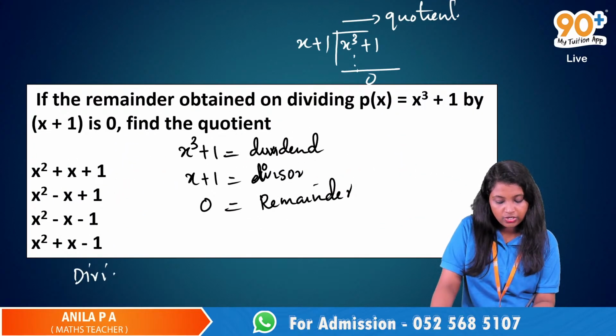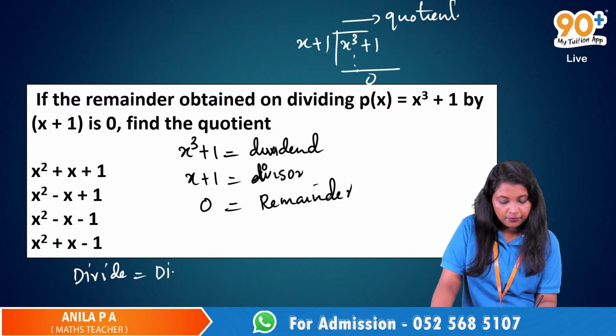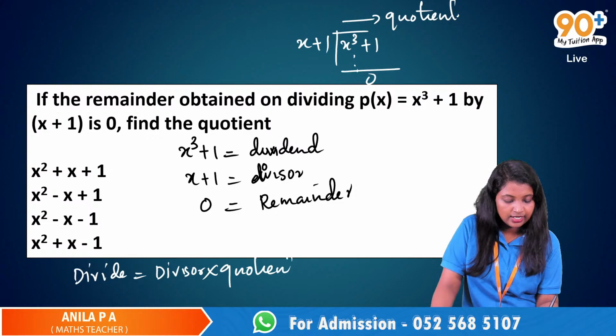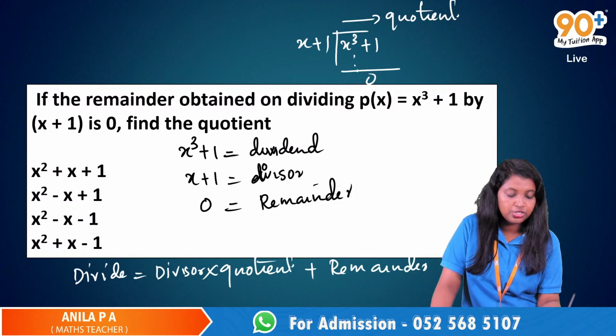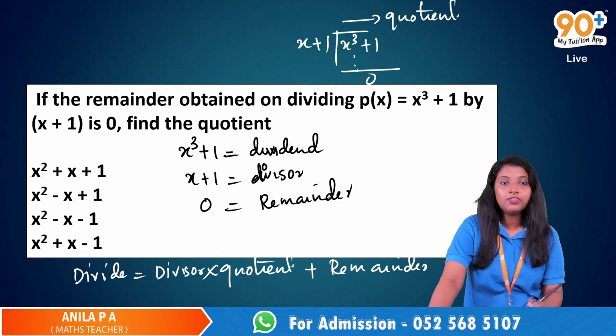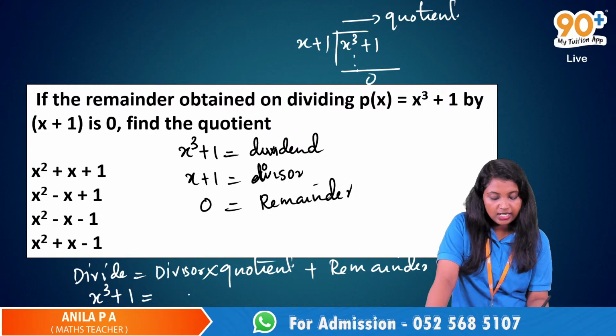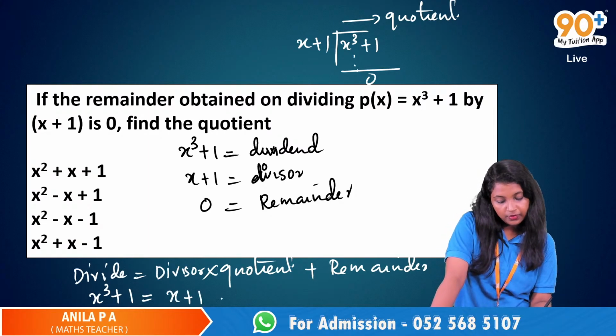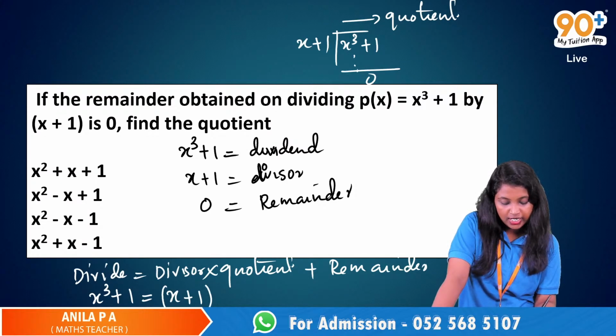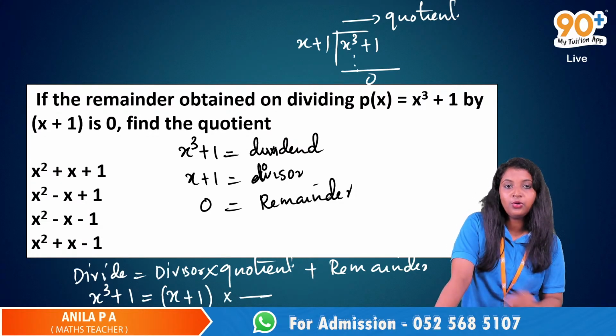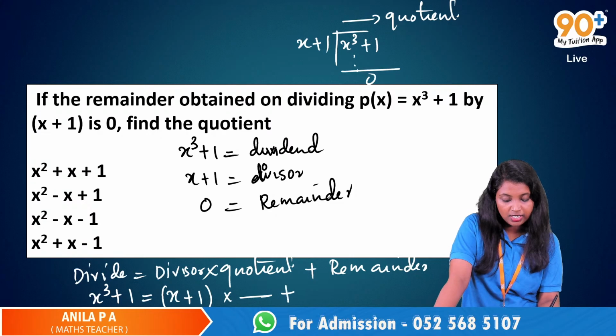Dividend is equal to divisor into quotient plus remainder. So what is the dividend here? Dividend is x cube plus 1. Divisor here is x plus 1. We have to find the quotient. We don't know anything about the quotient, and the remainder is 0.